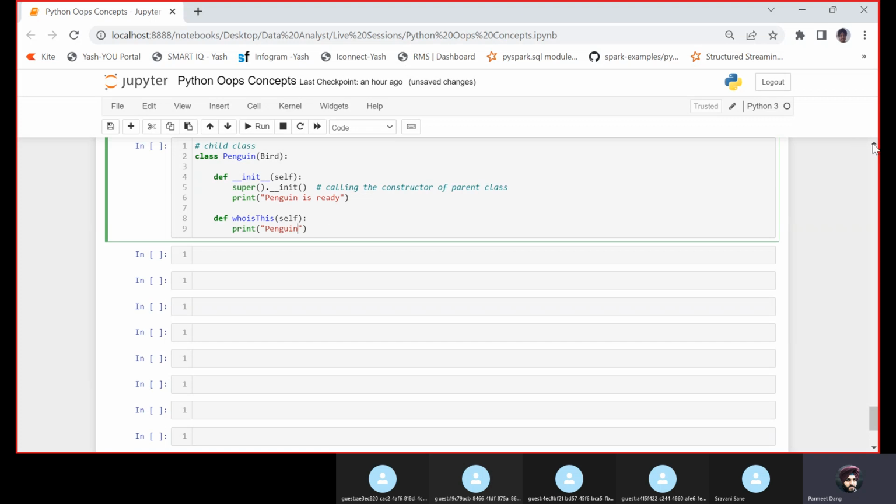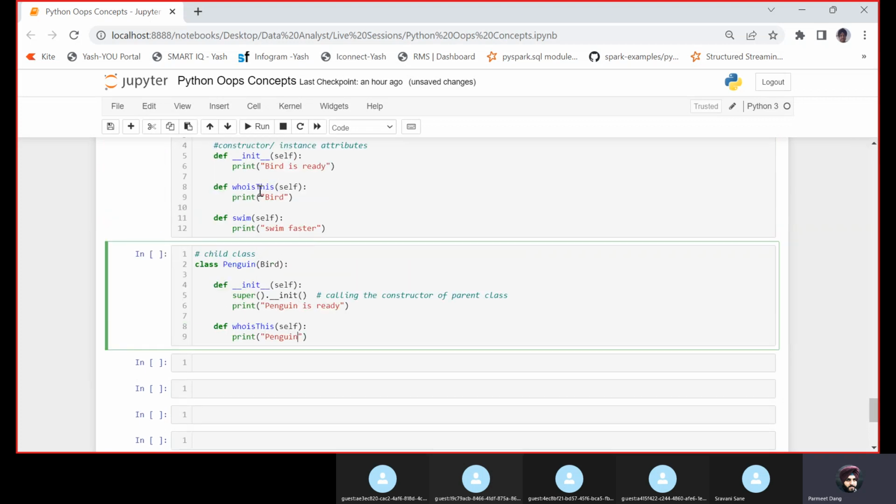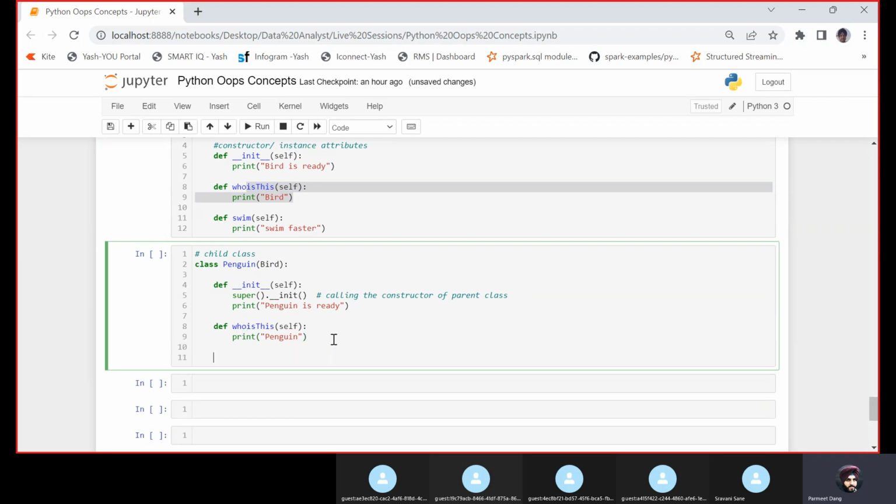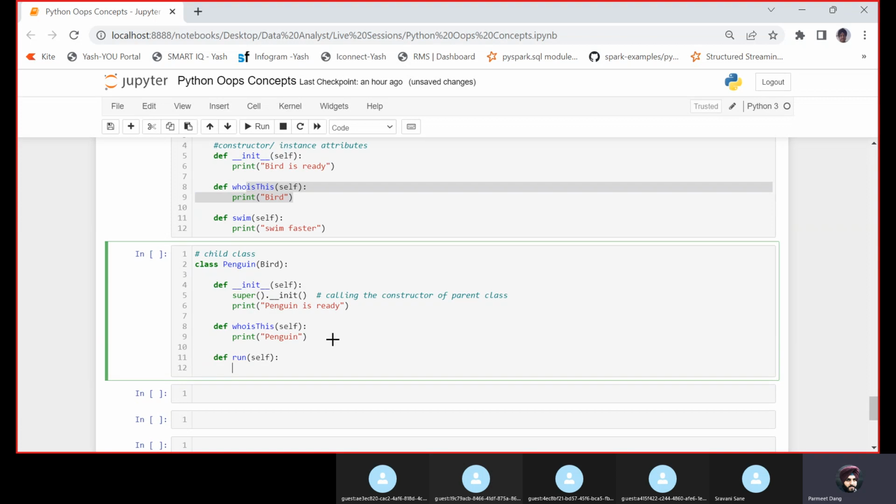Okay, if you notice here also we have who_is_this, but here it was bird. Now here who_is_this is penguin. Let us now create another method, let's say run, with self. Now I am printing that it runs faster. Print run faster. That's it.